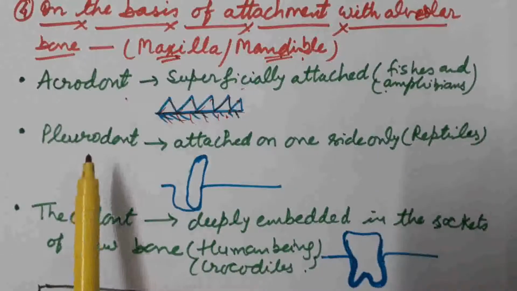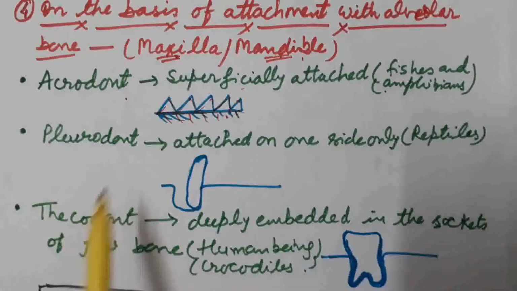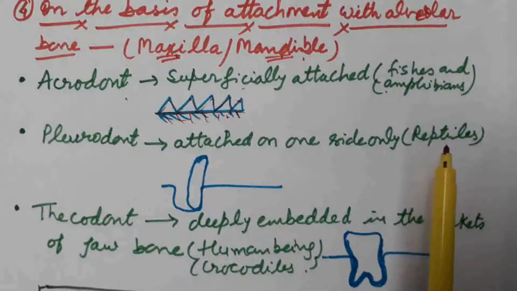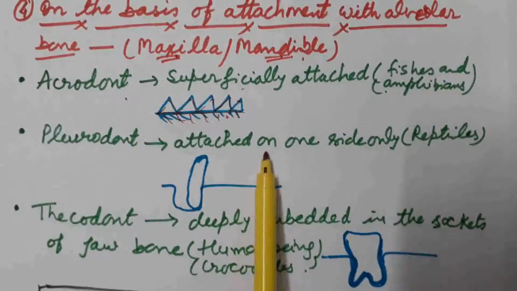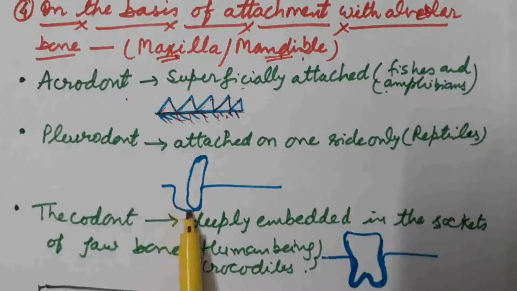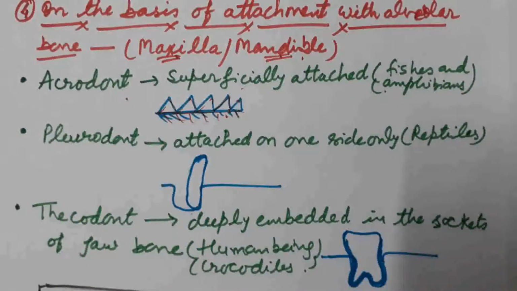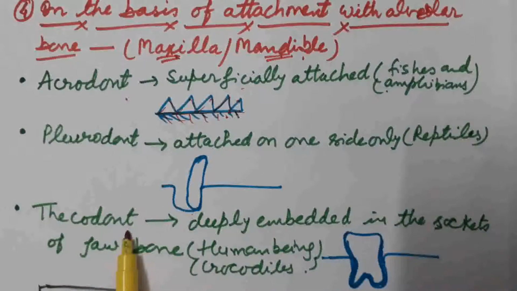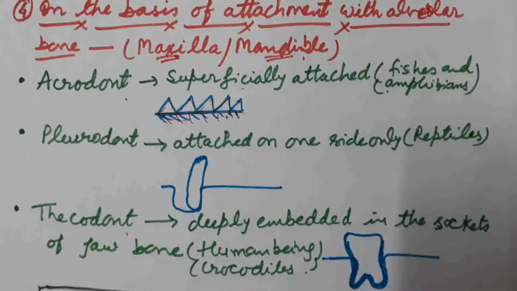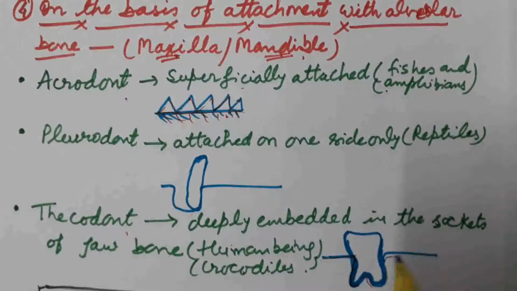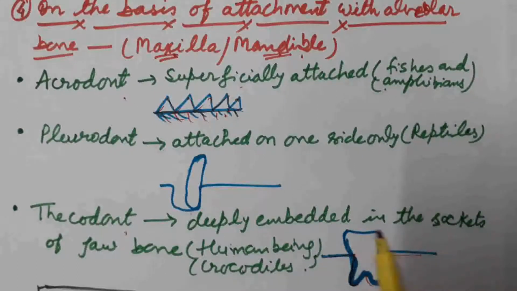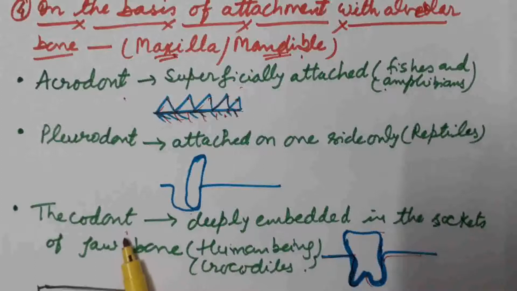The second is pleurodont type. In case of reptiles, we observe this condition, that is, teeth are attached on one side only. This is the socket of the bone, and here the tooth is attached only on one side. That condition is known as the pleurodont condition. The last one is the thecodont type, in which teeth are deeply embedded in the sockets of the jawbone. We observe this condition in case of human being and crocodile. This is the socket of the jawbone in which teeth are embedded, completely fit into the sockets of the jawbone. That condition is known as the thecodont condition.